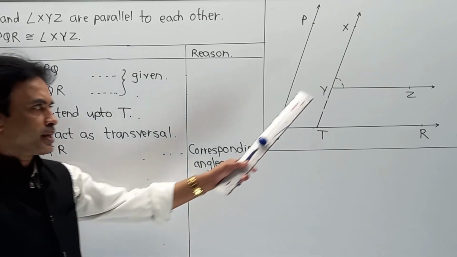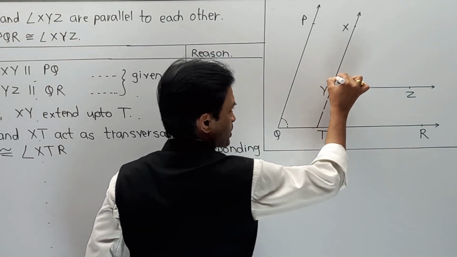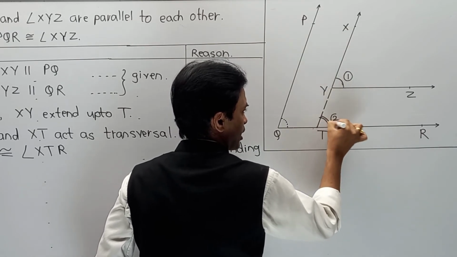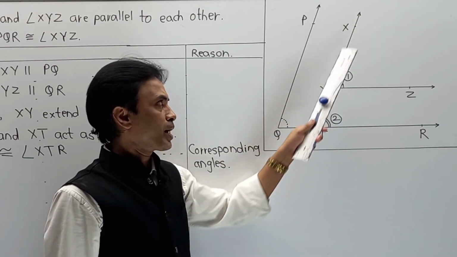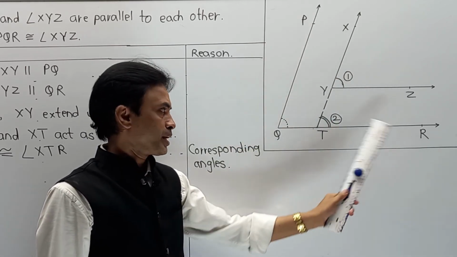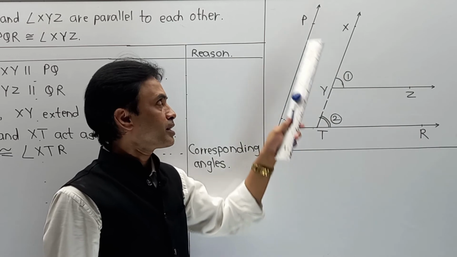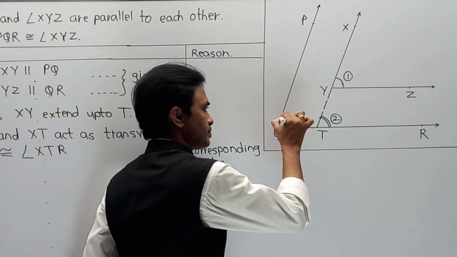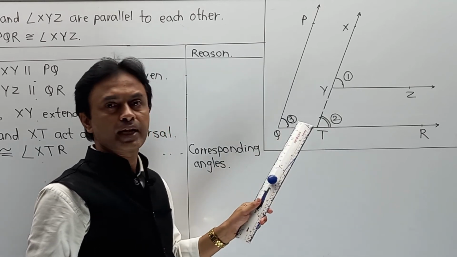In a similar manner, here we are able to prove XYZ is congruent to XTR. Here I am going to write specification of a number. Your angle 1 is now congruent with angle 2. First step. Now I am going to write the part as XY means XT is parallel to PQ. Here QR acts as a transversal, and automatically angle XTR is congruent to PQR. Again this 2 is congruent with 3. So I am going to write that angle 2 is congruent with angle 3.